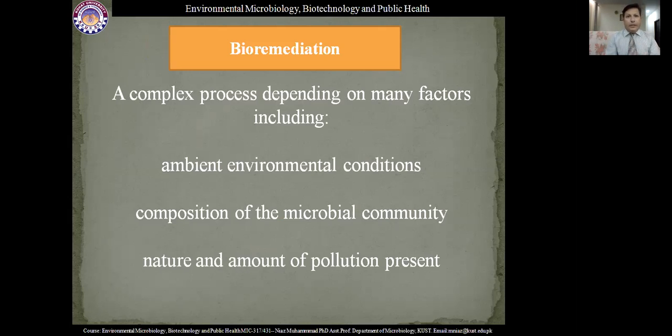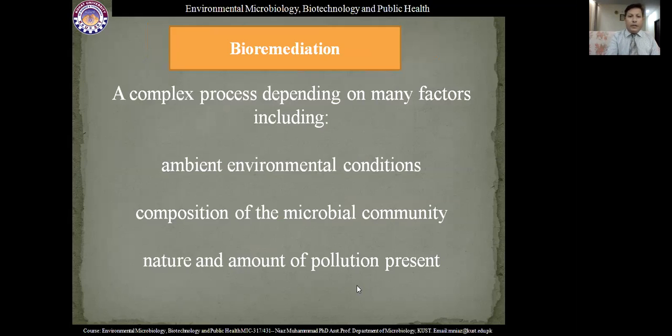If that environment is suitable for the growth of the microorganism, various types of microbial growth will take place over there and they will produce various types of enzymes that will decompose that pollutant. Number one, it depends on the ambient environmental condition. What is the condition of the environment of that place? What is the temperature? What is the pH? What is the oxygen content? And what is the pollution type? And which type of microbial communities are there?